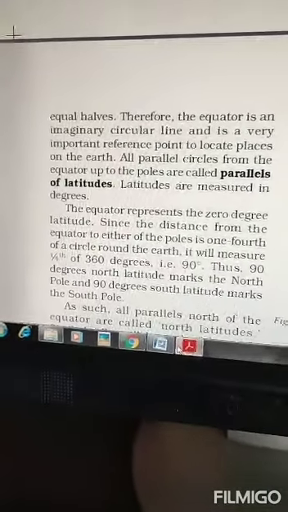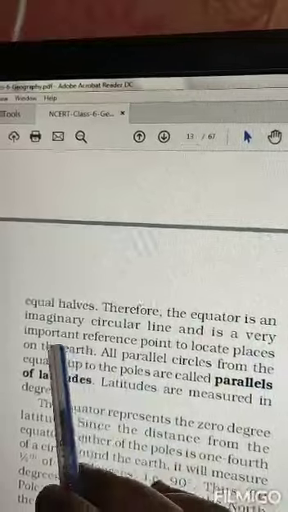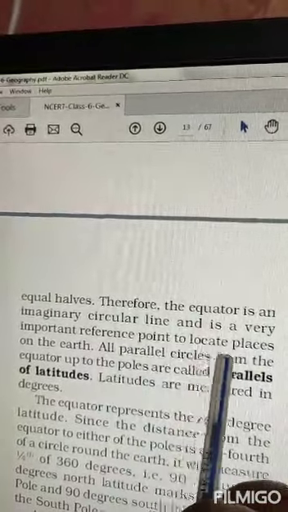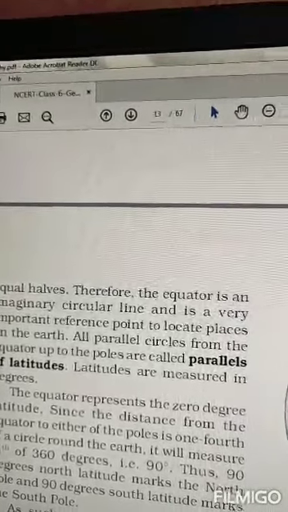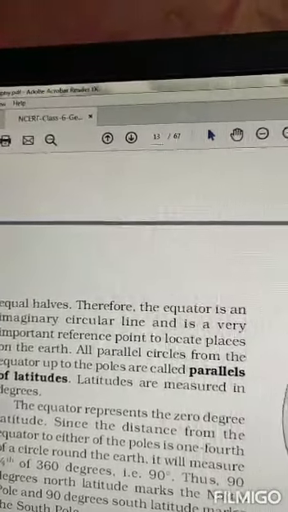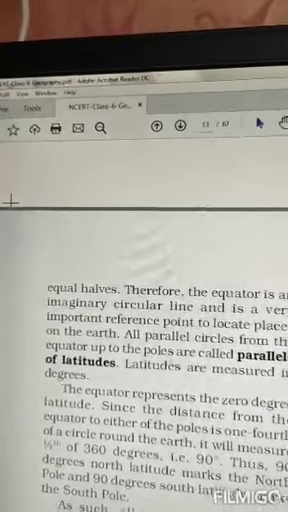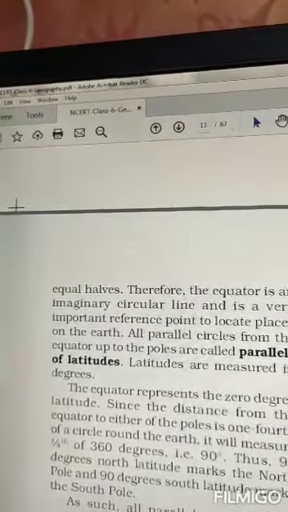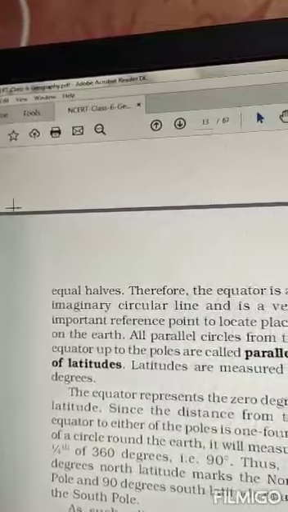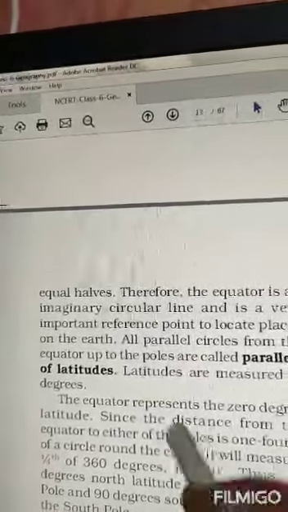And actually this equator is an imaginary circular line and an important reference point to locate places on the Earth. If you want to locate where your country or your state or your city is on Earth, then we have to take help of this imaginary line, that is the equator, and some other imaginary lines. And what are those?